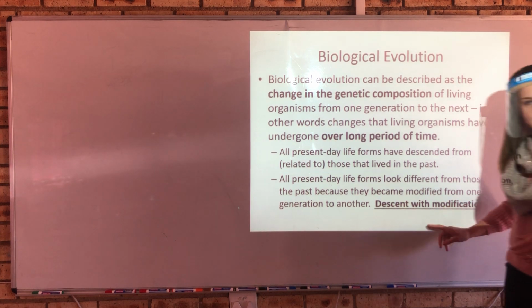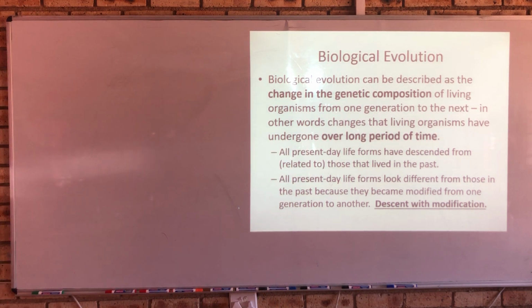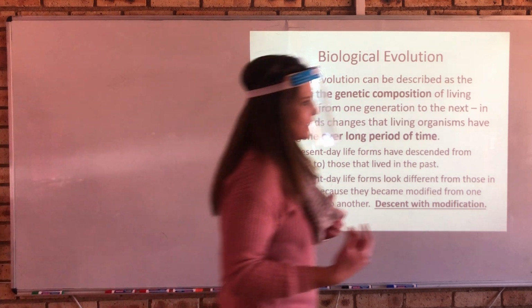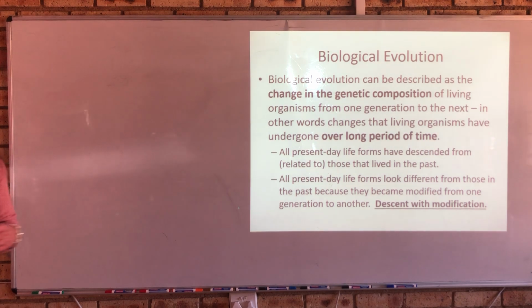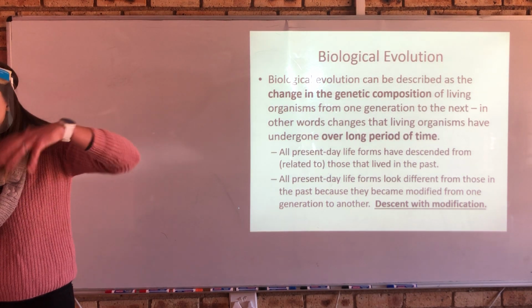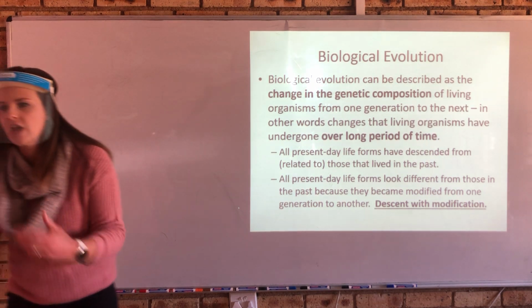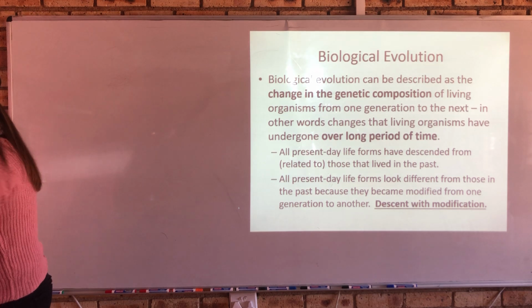Please make sure that you have that sentence. Descent with modification. Somewhere in your textbook, just have a look for that sentence. What does that mean? It means you have descended from your previous generations or from the previous species that existed, but you have become modified, in other words, specialized, changed, different to suit your specific environmental pressures.